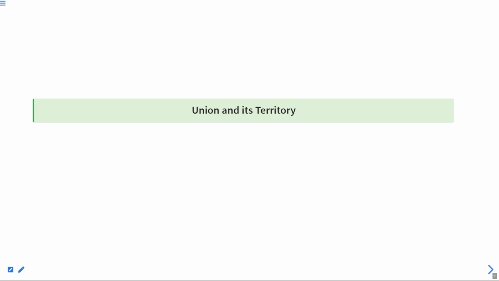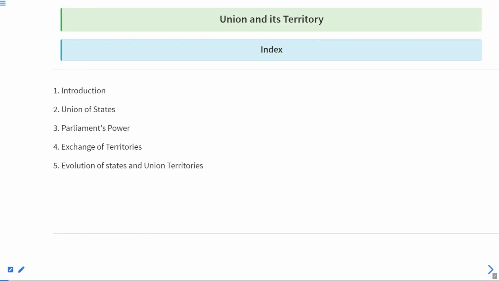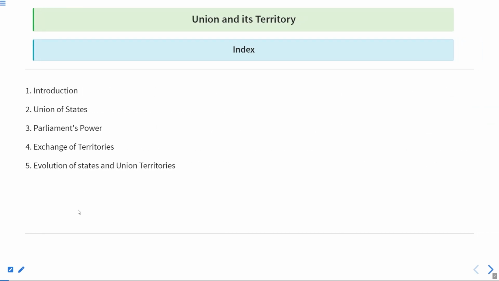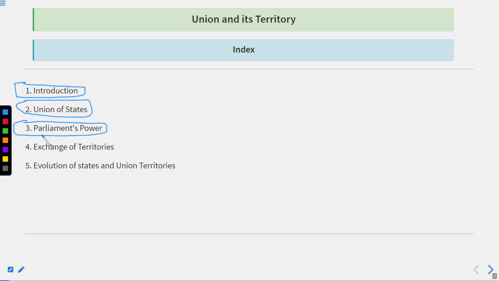So students, as we know, we are covering the Union and its Territories, and these are the contents which we have scheduled for the discussion under this particular series. Starting with the introduction, thereafter Union of States, thereafter Parliament's power, thereafter exchange of territories, thereafter evolution of states and the Union Territories. These are the topics we have scheduled for the discussion under this series.